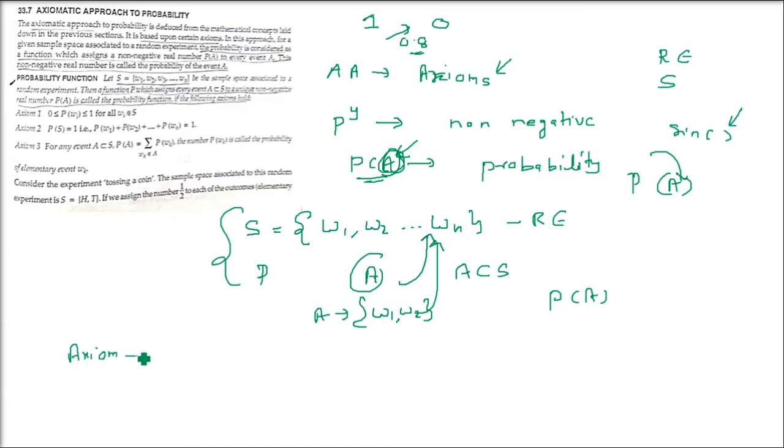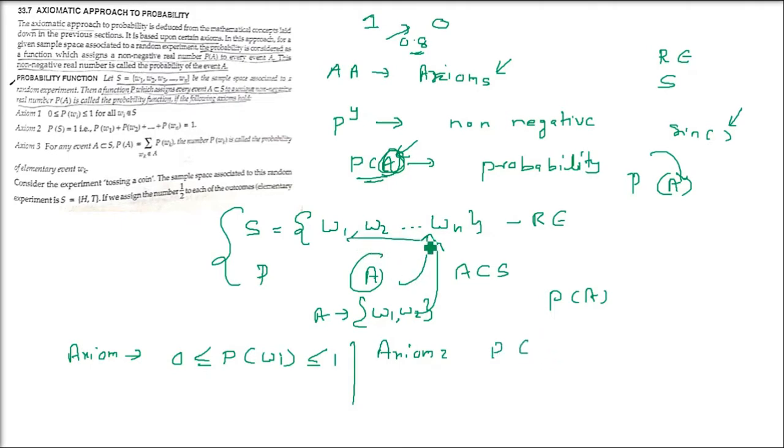So these are 3 axioms basically. 2 we'll discuss just now. The first axiom is, for every P(Wi), that is, any probability value will always be greater than or equal to 0 and less than or equal to 1.